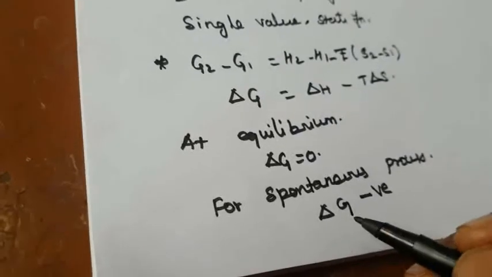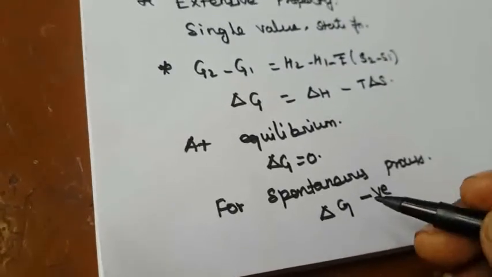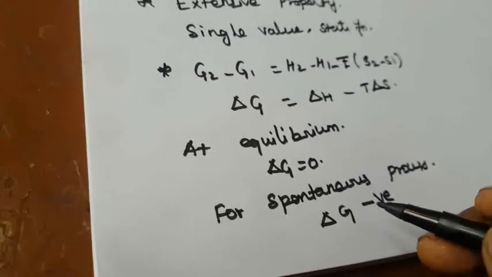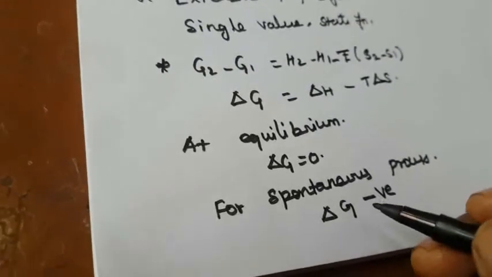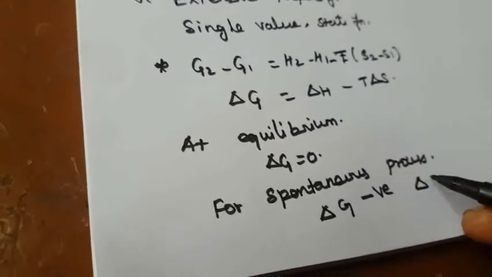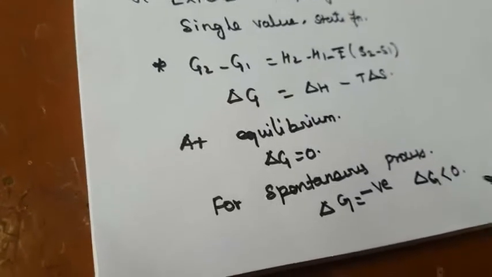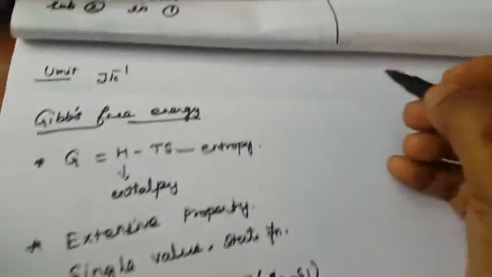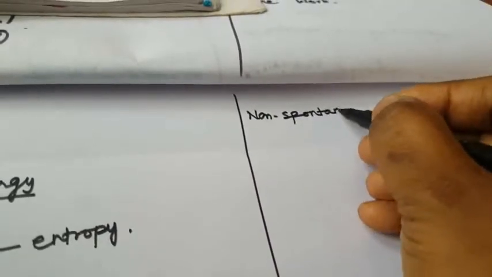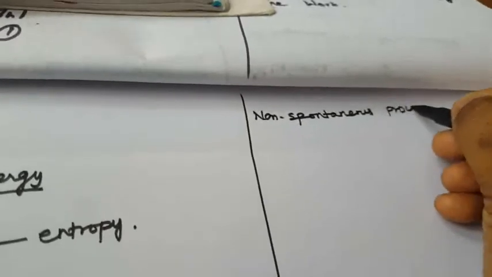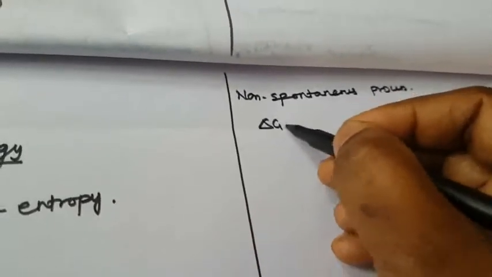Okay, delta G negative value, so that is another way: delta G less than 0. Okay, that is negative. The same one for a non-spontaneous process: delta G equal to positive value, so delta G greater than 0. These are the three conditions, which is very important.